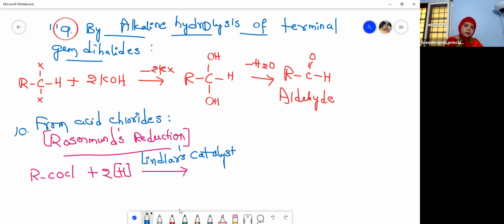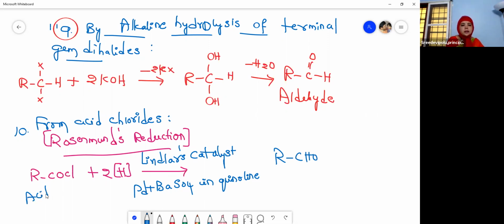Please remember Rosenmund's reduction. Palladium barium sulfate poisoned by quinoline is called Lindlar's catalyst. And what is the product you obtain? Again, our aldehyde. This is the desired compound. So this is the acid chloride, and then you will get an aldehyde. I will go for a reaction here.